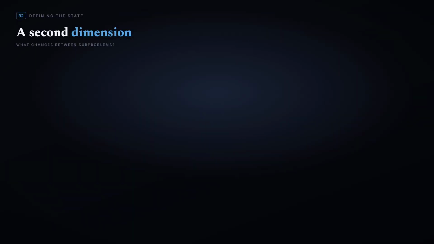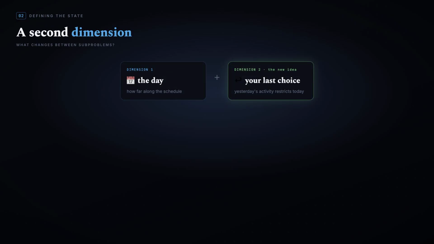So how do we turn this into dynamic programming? We ask one question: what actually changes between subproblems? 2 things. The day we're on and which activity we did the day before, because that's exactly what restricts us today. That second piece is the new dimension.